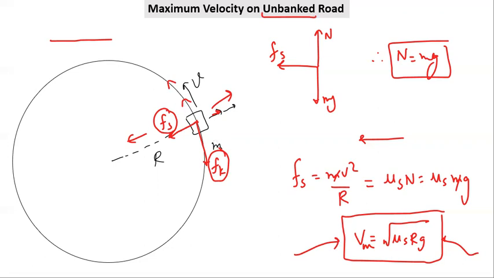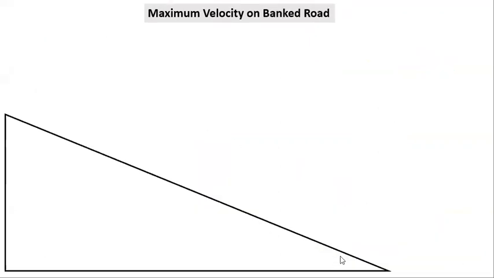Similarly, what if there is banking? So what is banking? Generally, when there is a circular path on a road, the road is somewhat inclined like this. If you go to any choraha, you will see that the water gets collected near the center during the rainy season. So the roads are something like this. Now, how to find the maximum velocity here?